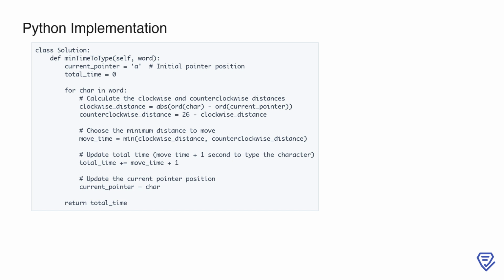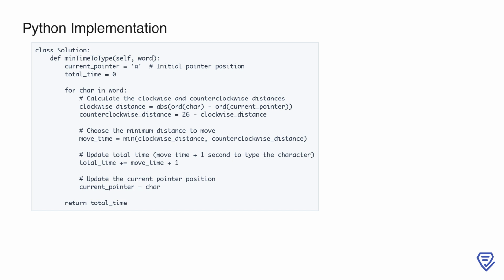3. Calculating distances. The distance between the current_pointer and the target character, char, is calculated in 2 ways. Clockwise_distance is the absolute difference between the ASCII values of the 2 characters. Counterclockwise_distance is the circular distance, which is the total number of characters, 26 for the English alphabet, minus the clockwise_distance. For choosing the minimum distance, the pointer can move in either direction, so the function selects the smaller of the 2 distances using the min function.